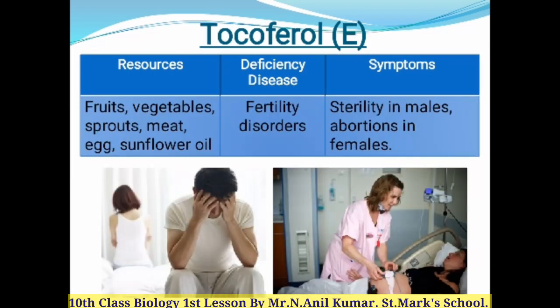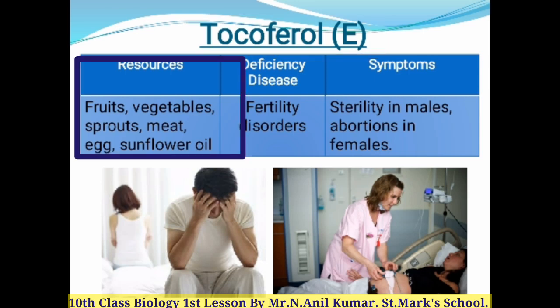So children, the third fat soluble vitamin is called tocopherol, otherwise called vitamin E. The resources where this vitamin E is available are fruits, vegetables, sprout seeds, meat, egg, and sunflower oil.